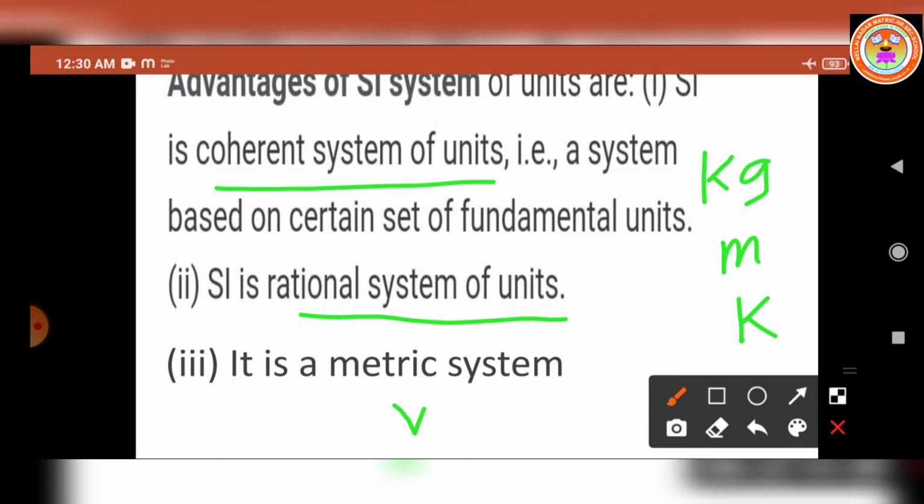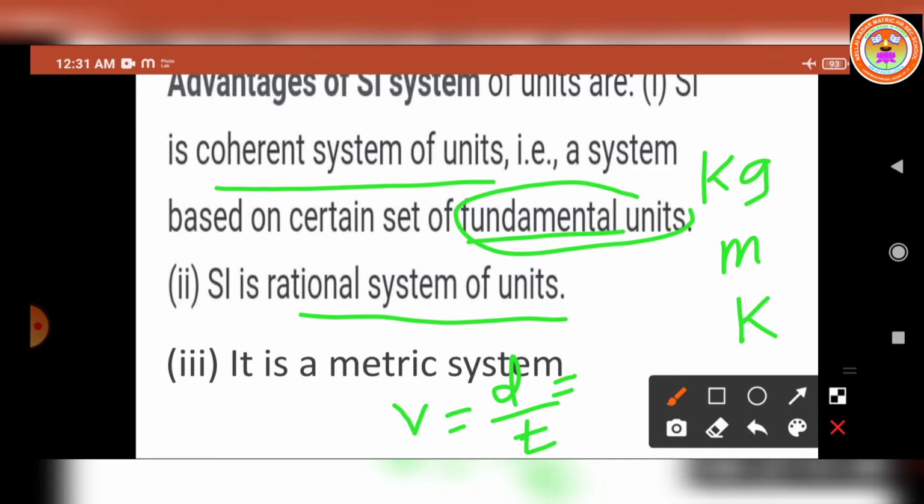So what is the velocity formula? Velocity is equal to distance by time taken. So the distance is nothing but what? We can measure the length only, isn't it? So length and time are taken as base quantities, or in the fundamental quantities only. So we can use the fundamental units only.